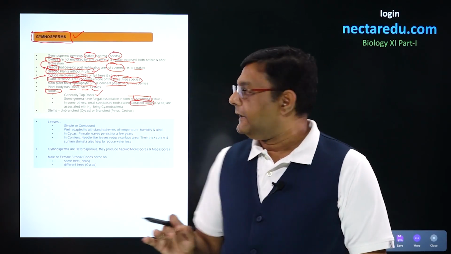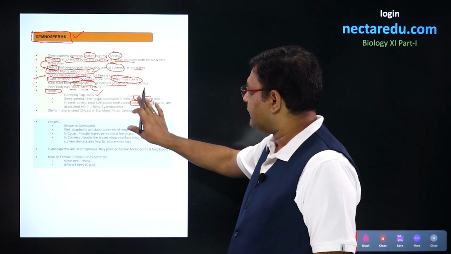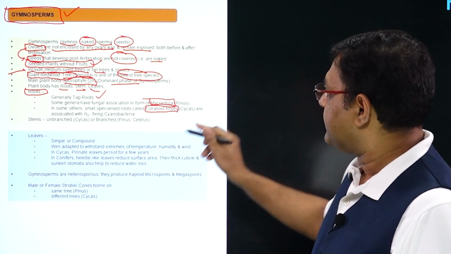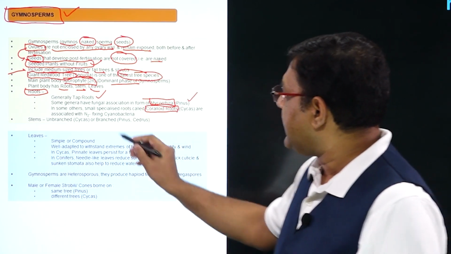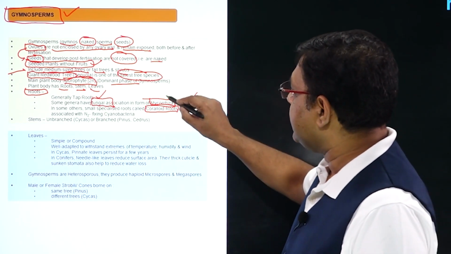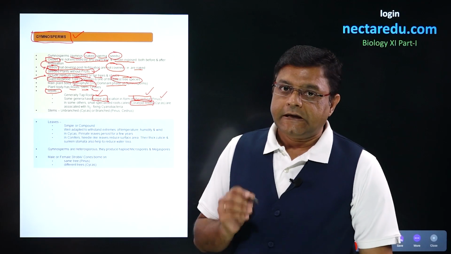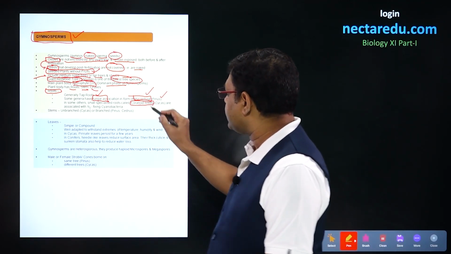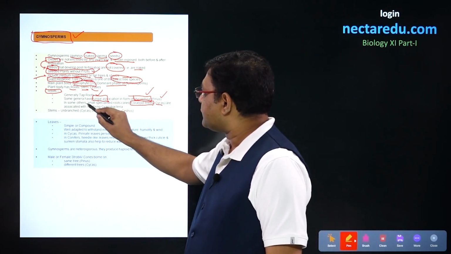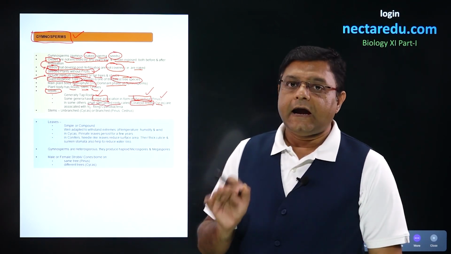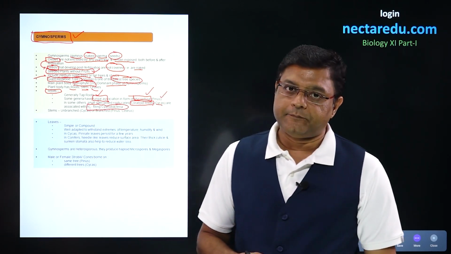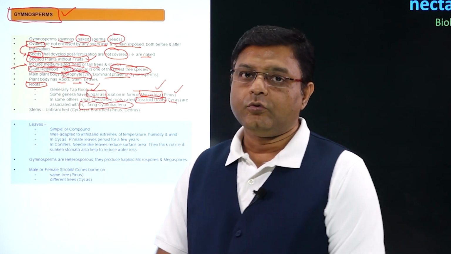If we talk about mycorrhiza, in mycorrhiza, gymnosperms like Pinus will have fungi associated with them, and this condition is called mycorrhiza. If we talk about coralloid roots, the example is cycas, and in this case, these are small specialized roots and these will be associated with nitrogen fixing cyanobacteria. So, this is the condition about roots.